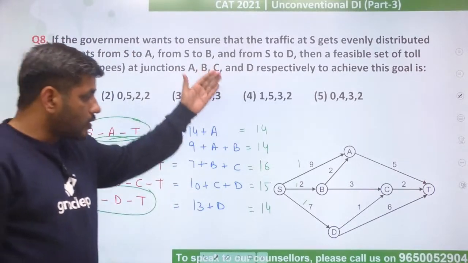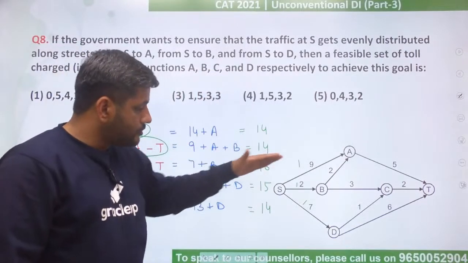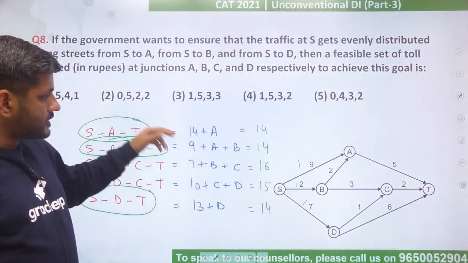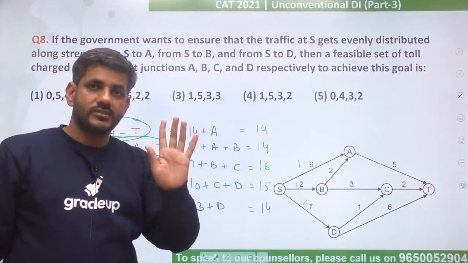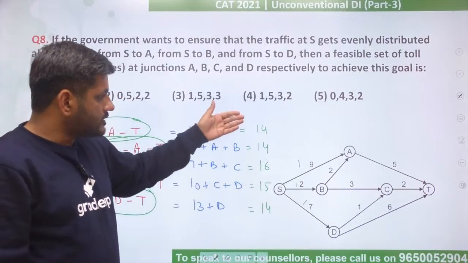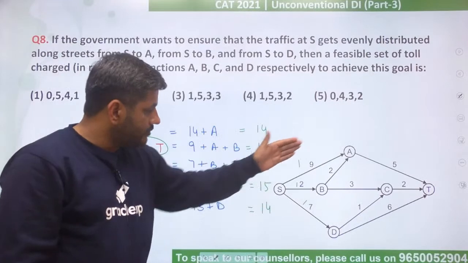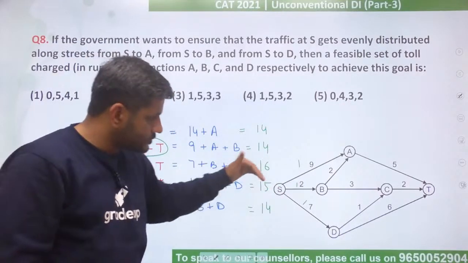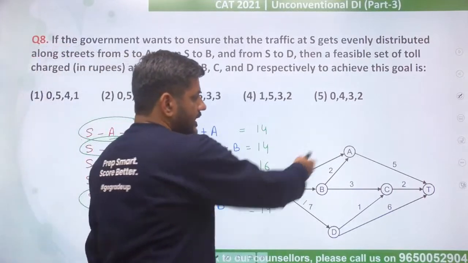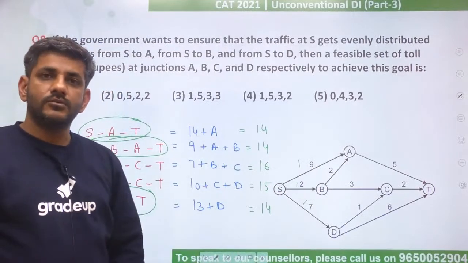Why are you trying to make all of them equal now? The people on S2A, S2B and S2D, they should be equal. According to the first option, I see 3 roads are there for which the cost is minimum. If this is the scenario, where would people go? People will go via this path or this path or this path. One of these paths is going via A, one via B, one via D. So basically, out of every 3 people who will start from S, एक इधर जाएगा, एक इधर. यही तो क्वेश्चन कह रहा है. Equal number of people should go on these roads.